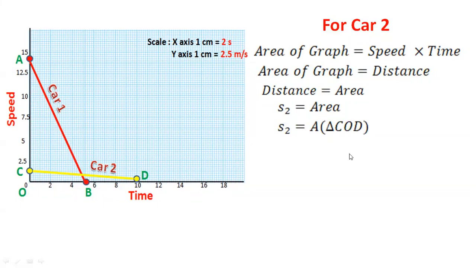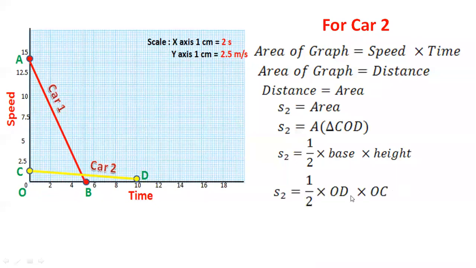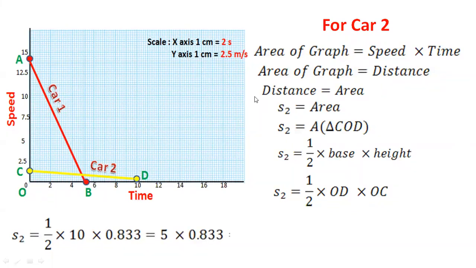Again, the same formula, half into base into height. But for COD, what is the base? OD is the base. What is the height? OC is the height. So OD into OC. Now we have to put the value of OD here. What is the value of OD? 10. And what is the value of OC? That we already know, that is 0.833. So 1 by 2 into 10 into 0.833. Now 10 divided by 2 is 5. So 5 into 0.833. Now you do the calculation and tell me what would be the answer. Simple one, just multiply 5 into 0.833. How much will it be?